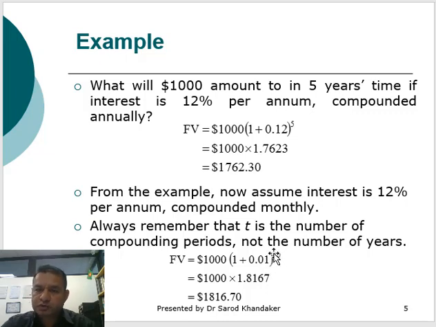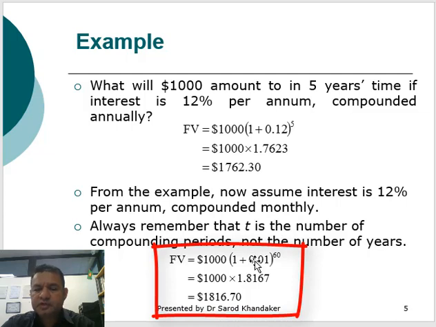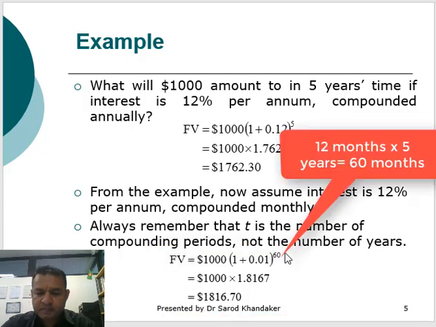Because the interest rate was 12% and it is compounded monthly, so it is divided by 12, which is basically 1%. Then the monthly compounding periods become 60, because 5 years times 12 months, 12 multiplied by 5, is 60.